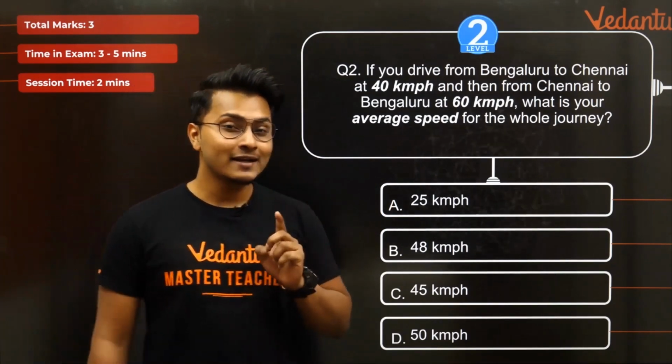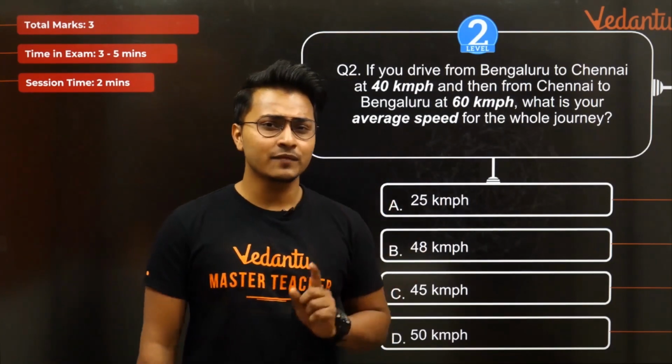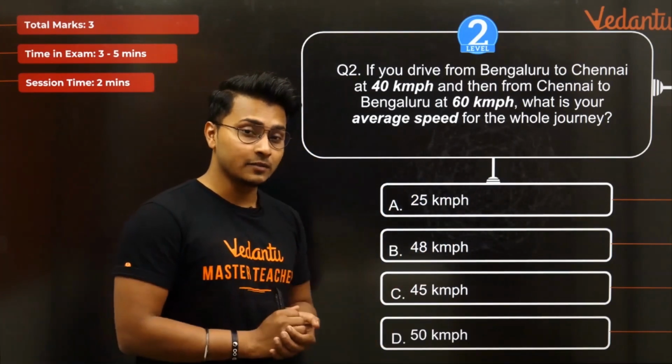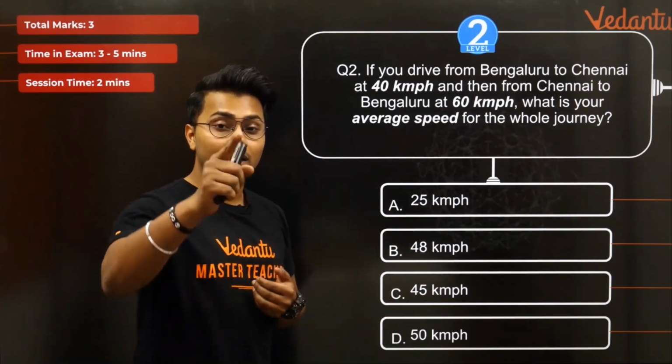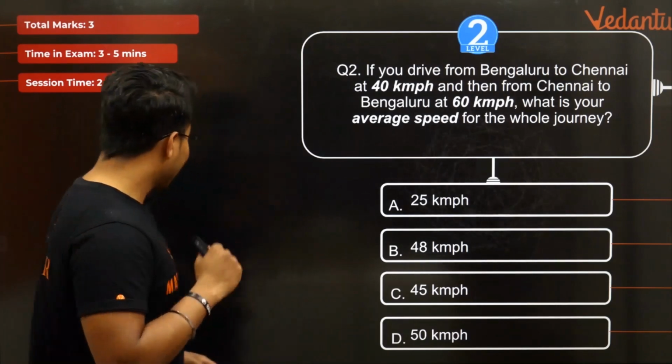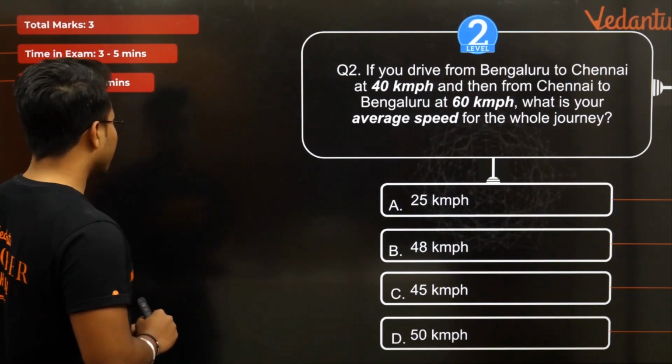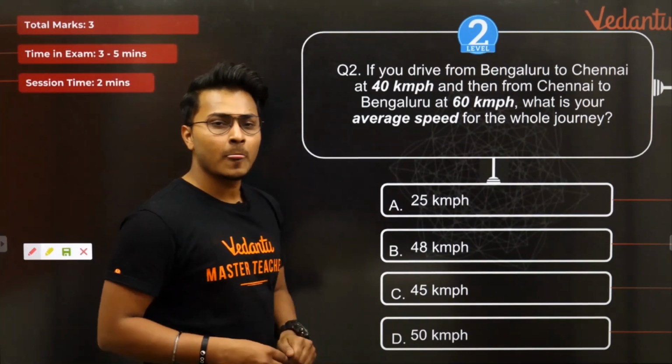I will tell you why it is a level 2 problem. Read the question very carefully and try doing this with me. Many of you, if you do it before me, can go ahead and give me the answers on the chat. Let me tell you why it is a level 2 problem. Freeze. Let's check it out.